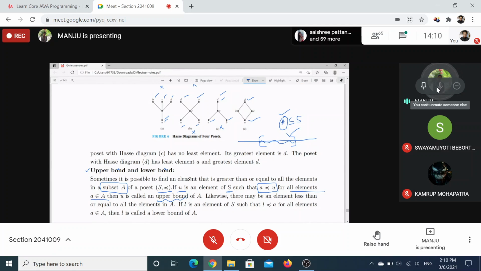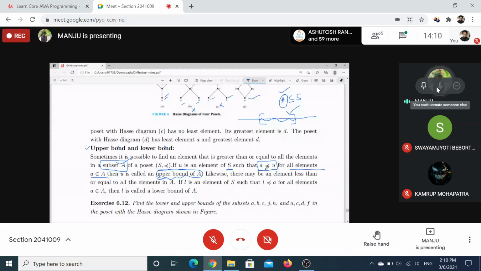First, you take the subset of S, and then in the context of this subset we define the upper bound of A and the lower bound of A. If all elements of A are related to some element U from S, then U becomes the upper bound.